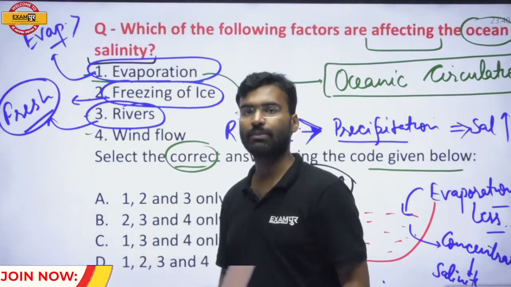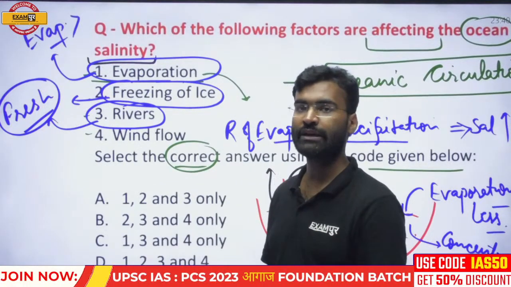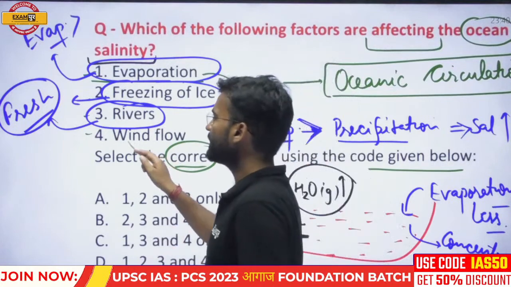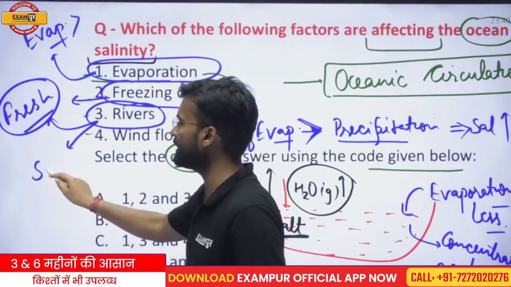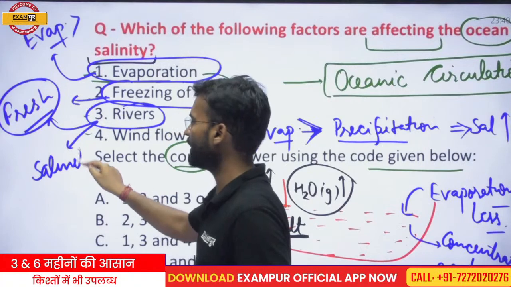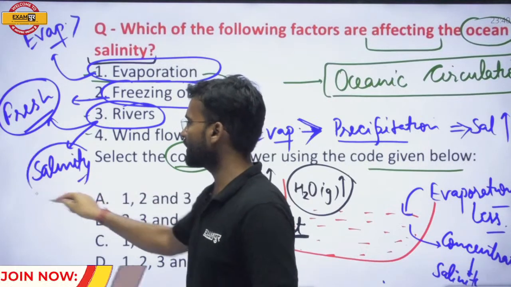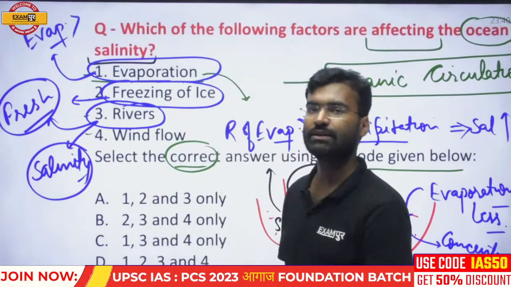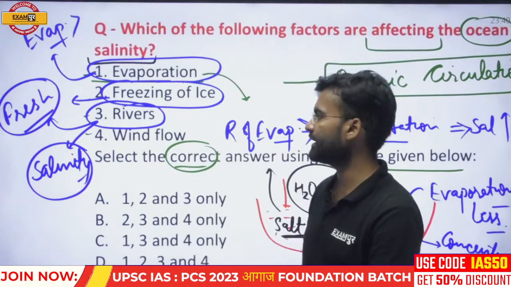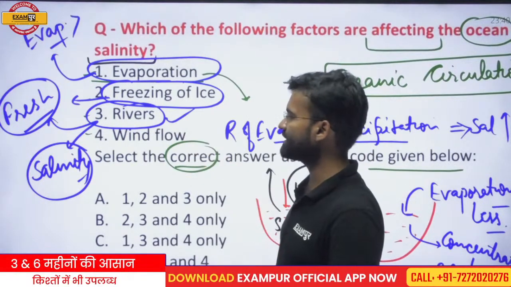If the fresh water supply increases at any water body, the salinity will decrease at that particular point. So rivers also have an impact on the salinity of the ocean.